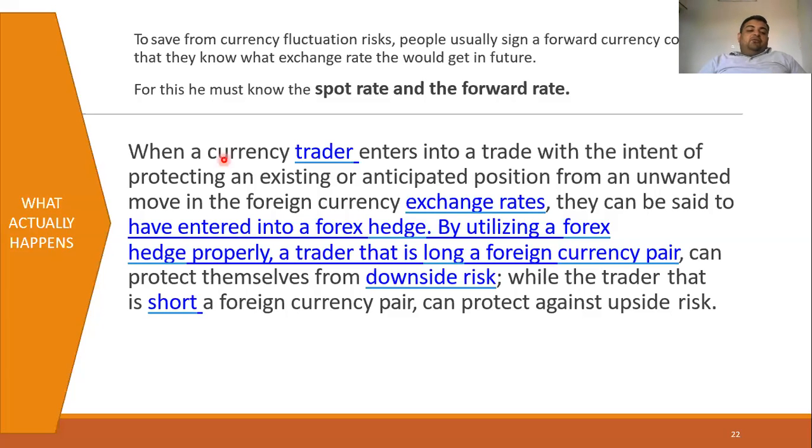Now, moving further, when currency traders enter into trade with the intent of protecting an existing or anticipated position from an unwanted move in the foreign currency exchange rate, they can be said to have entered into a foreign hedge. By utilizing the foreign hedge properly, a trader who is long a foreign currency pair, meaning buying low and selling high, can protect themselves from downside risk, that is, if the price will fall. And next, a trader who is short a foreign currency pair can protect themselves from the upside currency risk.